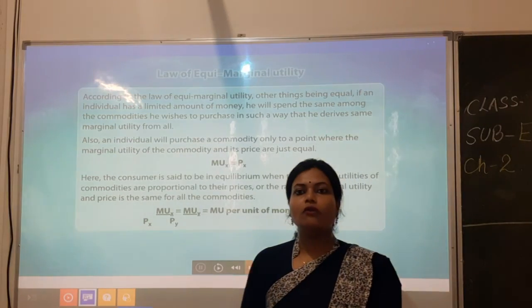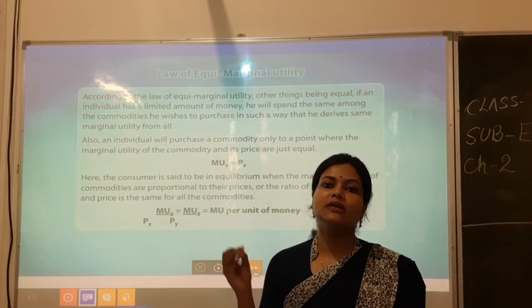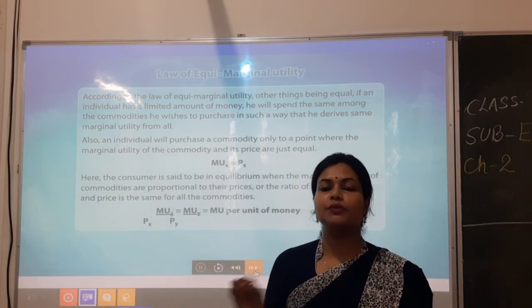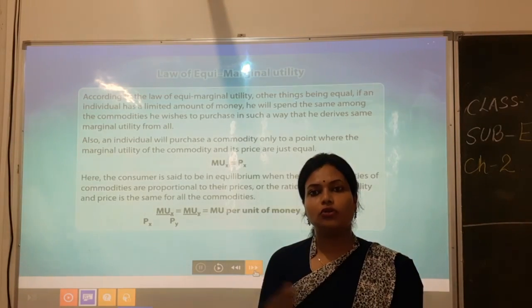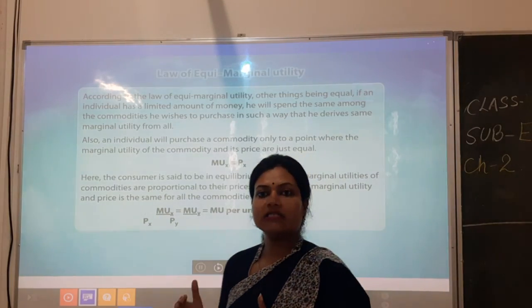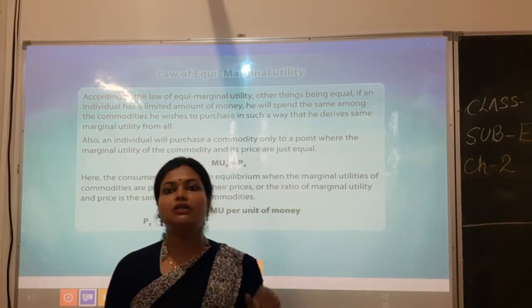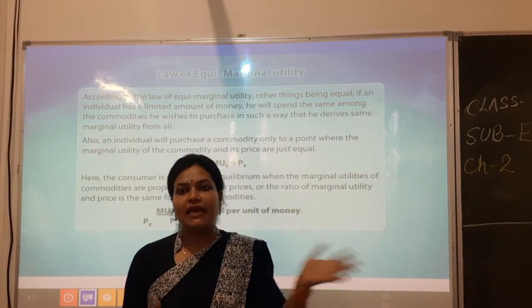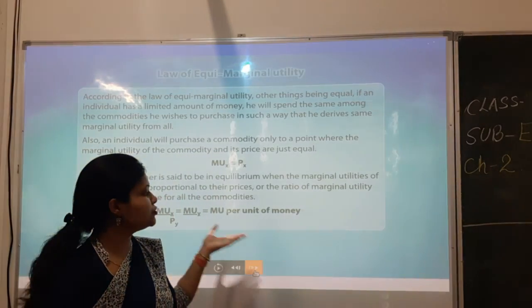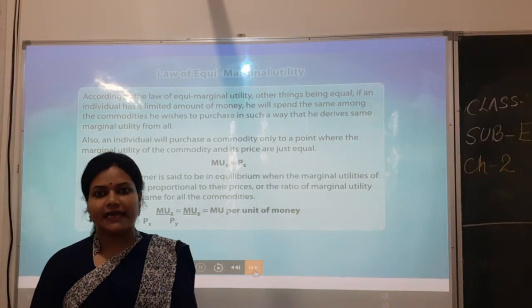According to this law, if a consumer is spending money on purchasing any goods, the satisfaction level will be equal to the money which he has spent. That is only what is numerically expressed here.